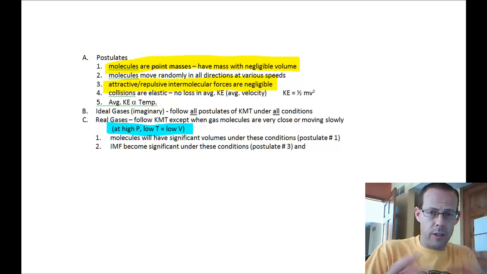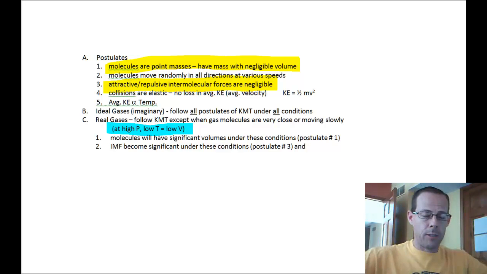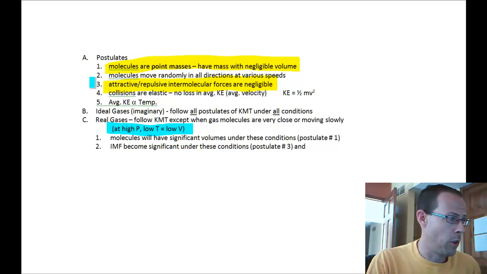kind of locked in place. They're either going to attract or repel each other. But the other thing is their volume. If the gas is taking up normal pressure, there's a lot of space between our gas molecules. But if that pressure is condensed, even though their volume is really small, their volume becomes significant if the overall volume is really, really small. So high pressure means small volume, which means we have issues with number one and with number three.